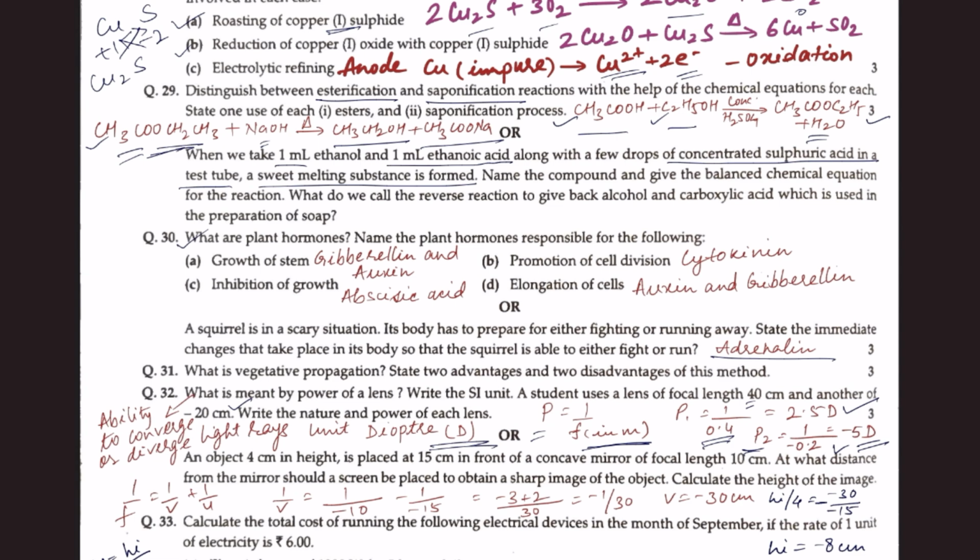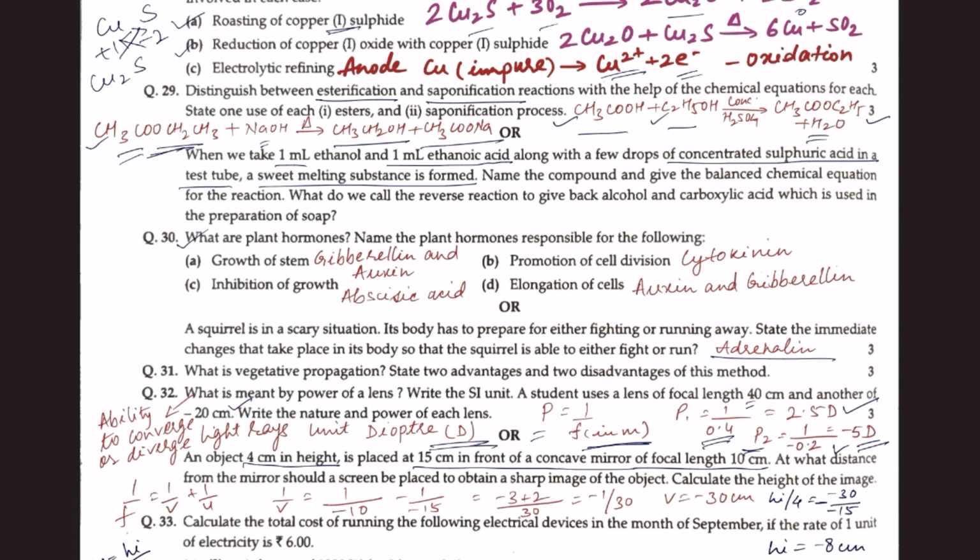Next question, an object 4 centimeter in height. Height of the object is 4 centimeter. It is placed at 15 centimeter in front of a concave mirror of focal length 10 centimeter. Now since it is a concave mirror, its focal length will be minus 10 centimeter. It will be with a negative sign, and the object distance will be minus 15 centimeter because both object and focus are in front of the mirror. At what distance from the mirror should a screen be placed to obtain a sharp image of the object? Calculate the height of the image.